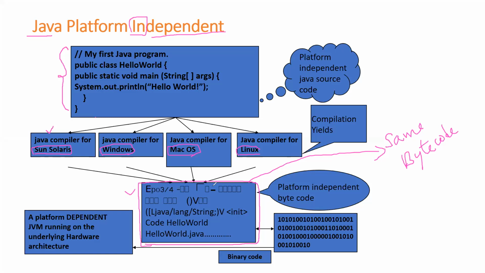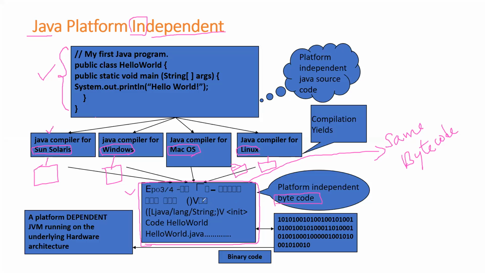But that is not true in the case of C or C++. With C or C++, if I'm trying to compile, I'm getting a separate exe file here, a separate exe file here, and a separate exe file here too. But that is not true in the case of Java. In Java, if I compile the same program in Sun Solaris, Windows, Mac OS, or Linux, I'm getting the same bytecode.